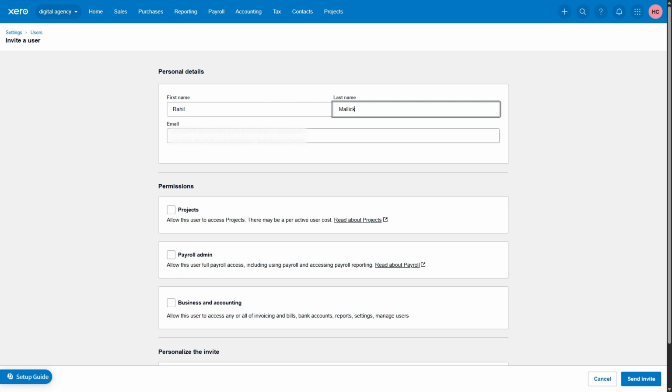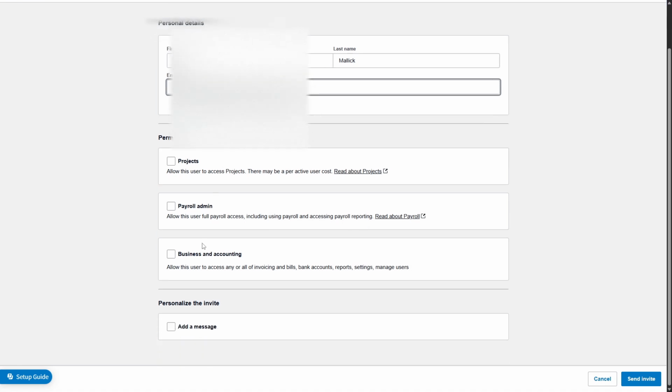Next, you'll need to set the proper permissions for your accountant. In most cases, you'll want to assign them the Advisor Access role. This role grants them comprehensive access, including business and accounting rights, which are generally necessary for account management. If your accountant needs additional permissions, such as the ability to file returns or add other users, you can enable those options here as well.